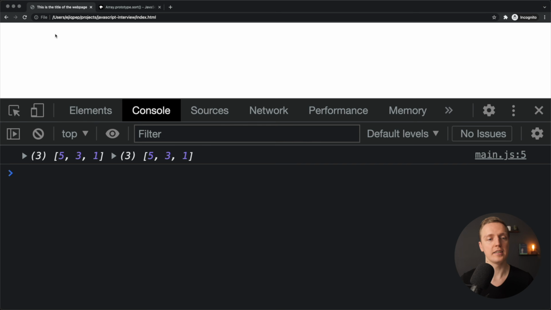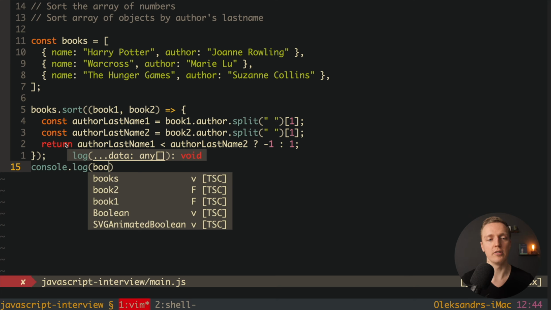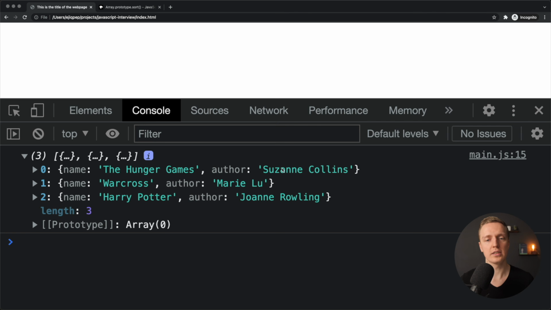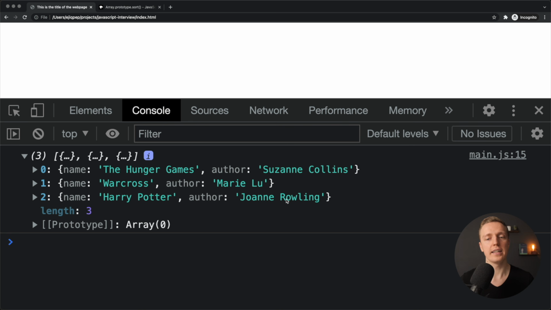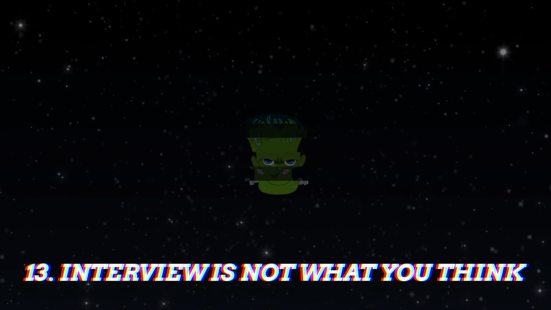And as you can see here in browser, we didn't console log anything. Now let's console log our books because actually we mutated our array. Let's reload the page, and as you can see, these are our books, but now on the first place we have Susan Collins. As you can see, it is sorted because previously we had here Rowling, then Mary Lou, and then Joanne Rowling, which actually means this code is working, and this is how you are sorting array of objects by some property.